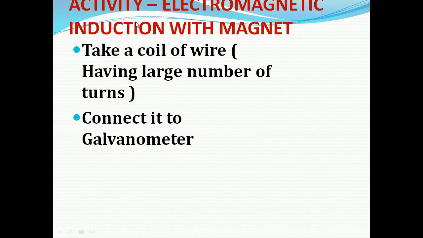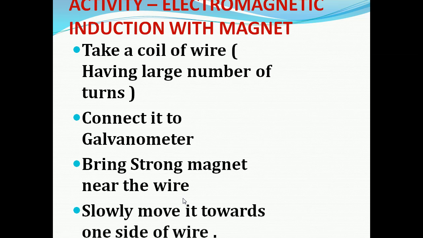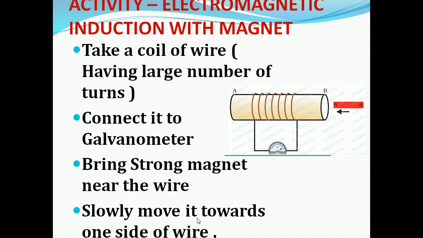First we should take a coil of wire which has a large number of turns and connect it to a galvanometer, and bring a strong magnet near the wire. Slowly move it towards the outside of the wire.